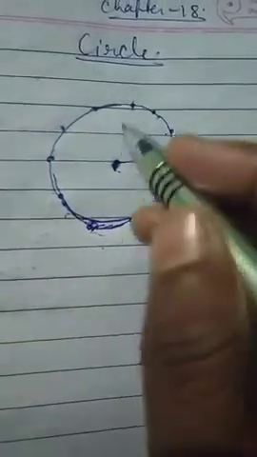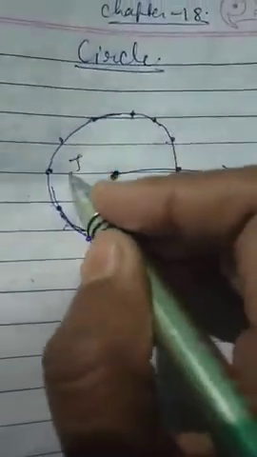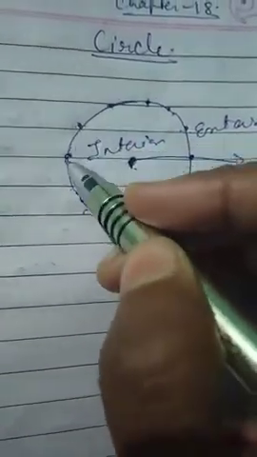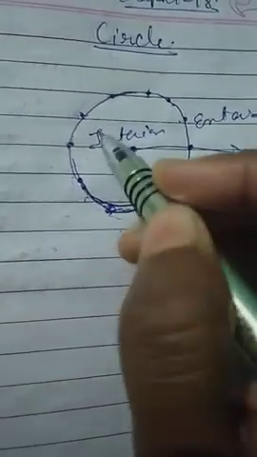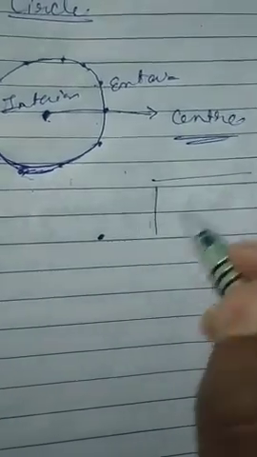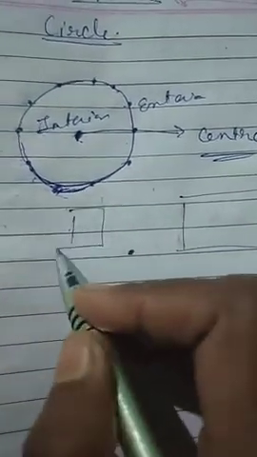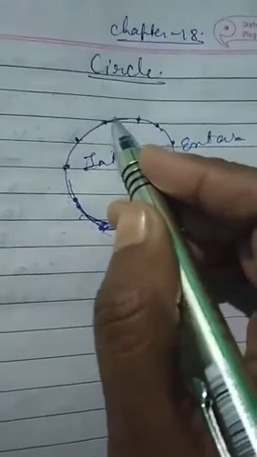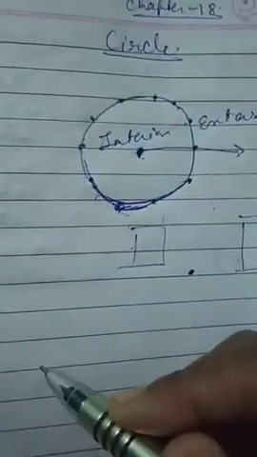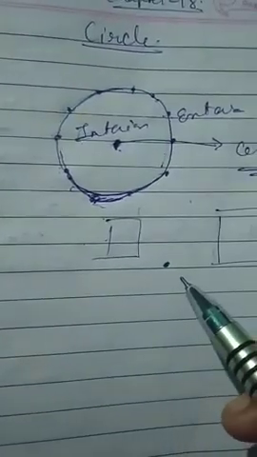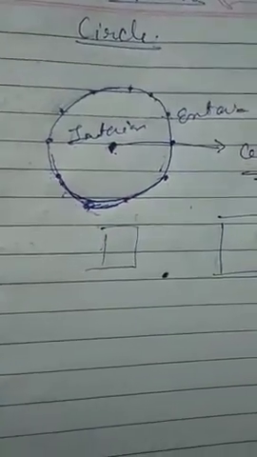Now in this circle, the interior part of the circle is this, and the exterior part of the circle is outside. And on the boundary, these are the points which are on the boundary. Okay. So as we have taken out the perimeter of rectangle or perimeter of a square, triangle, the perimeter of circle is circumference. Outer boundary of the circle, that is called circumference. Got it? Now interior and exterior part you have understood.